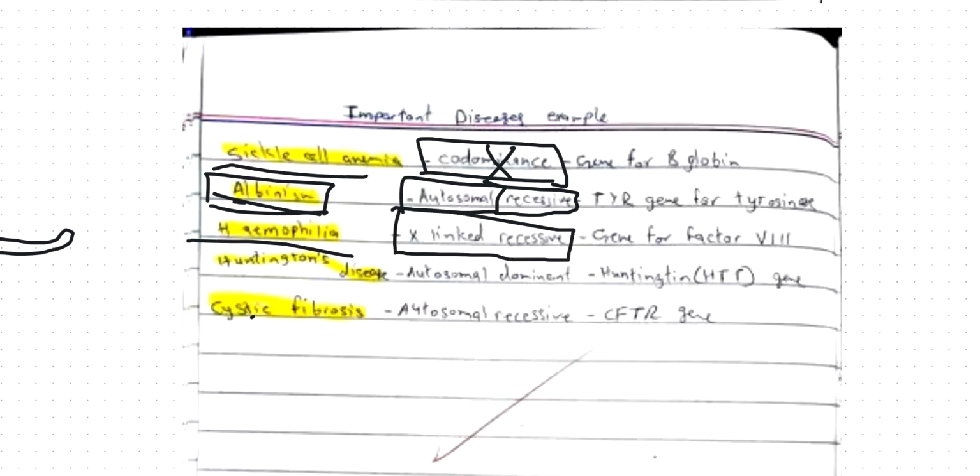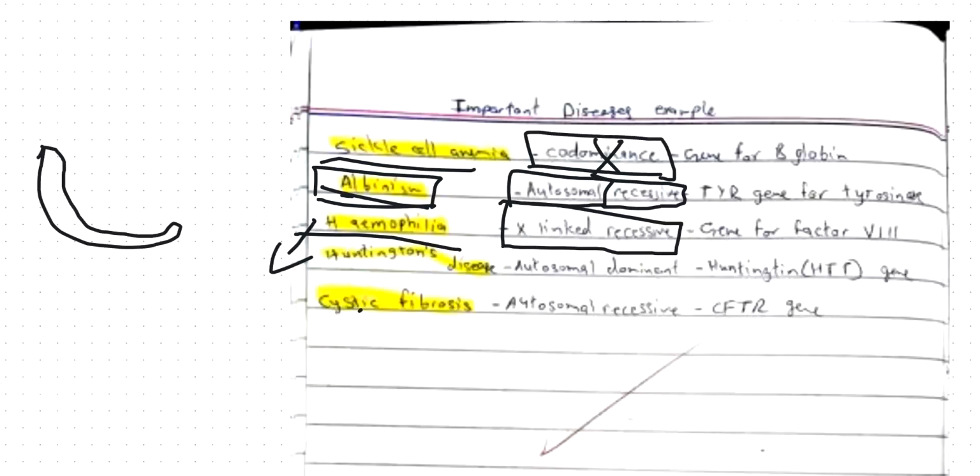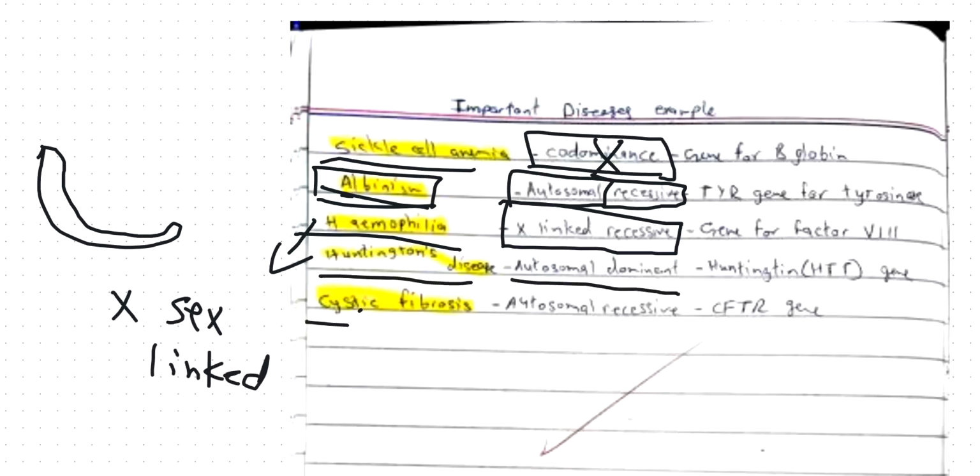So if they asked you in the exam what type of inherited disease is hemophilia, you'll say it's a sex-linked disease. Similarly, Huntington's disease is caused by autosomal dominant, and cystic fibrosis is caused by autosomal recessive genes. And you also have to know how it's caused and why it's caused.